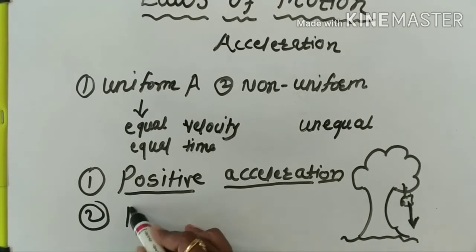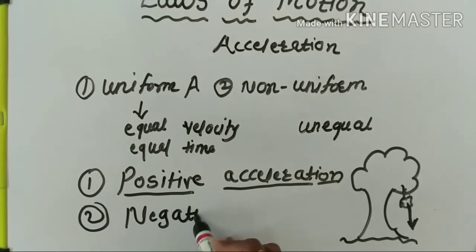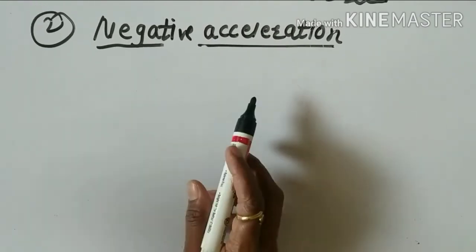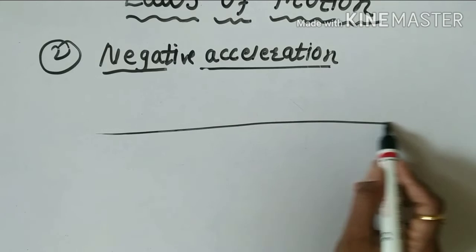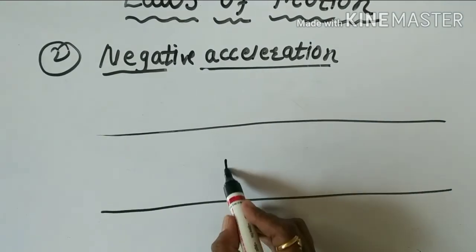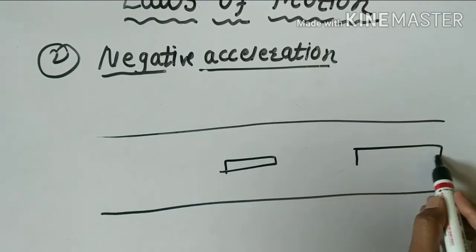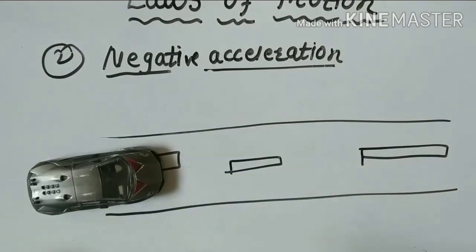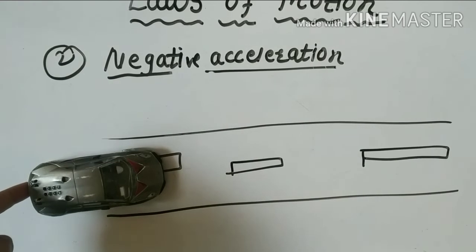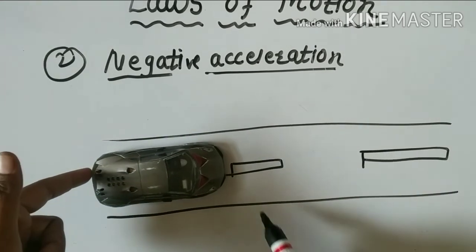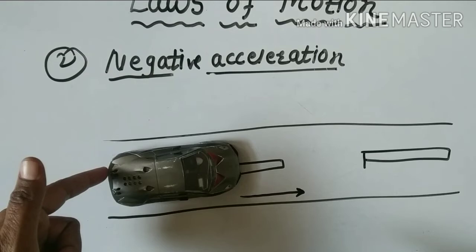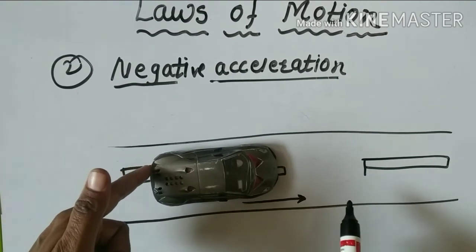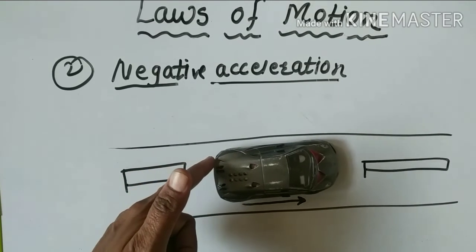Now the second one is negative acceleration. In this case, suppose this one is the road, and one car is going on the road. The direction of the velocity is this side, and the car is going this side with time.